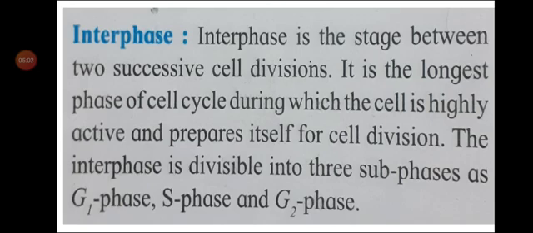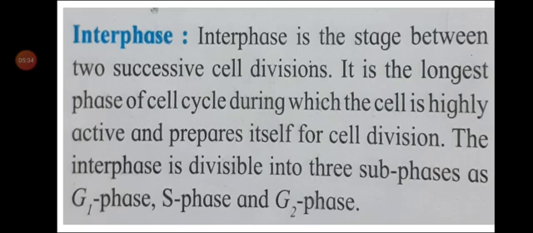The cell prepares itself for cell division in this stage, so it is also known as the preparatory phase. This question can come in your exams: interphase is known as preparatory phase, give reason. The answer is very simple. The cell actually prepares itself for cell division during this stage, so it is known as preparatory phase.